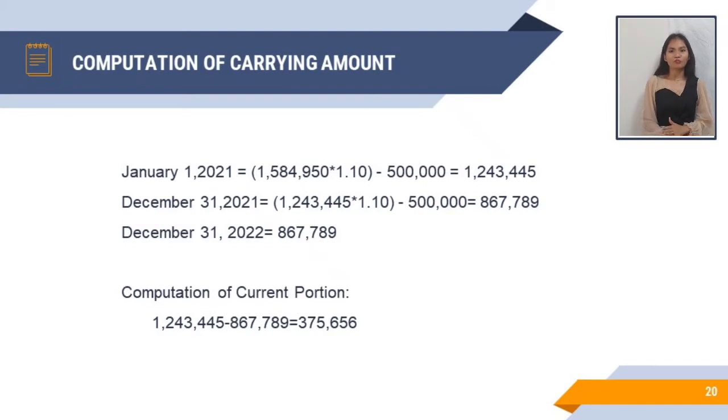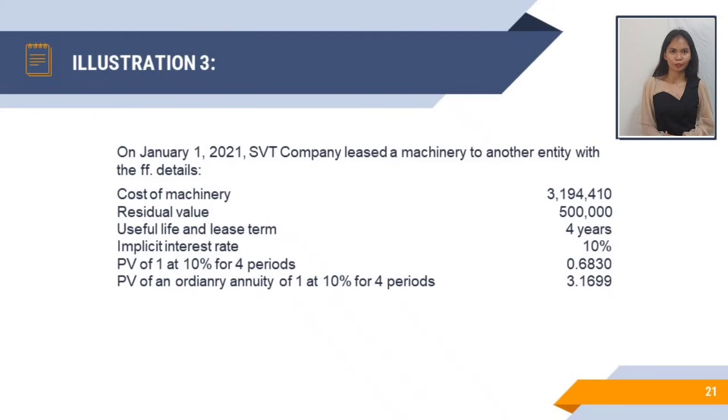If by the end of 2022, you still have a receivable of 867,789, assuming that you will be able to collect it starting January 1, 2023, that's already beyond 1 year and considered as non-current. Then apparently, the current portion will be equal to 375,656.